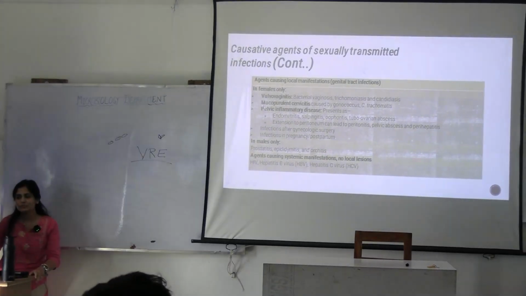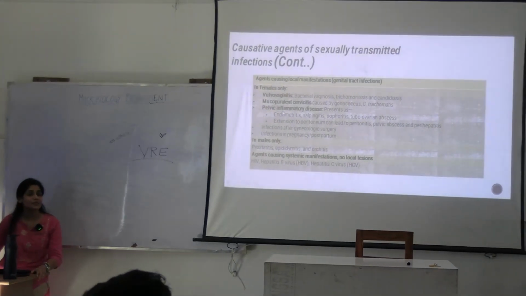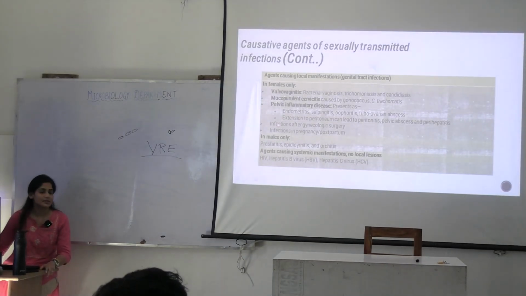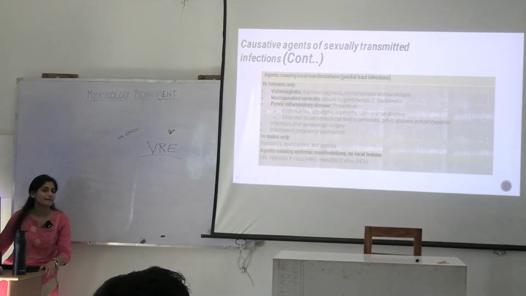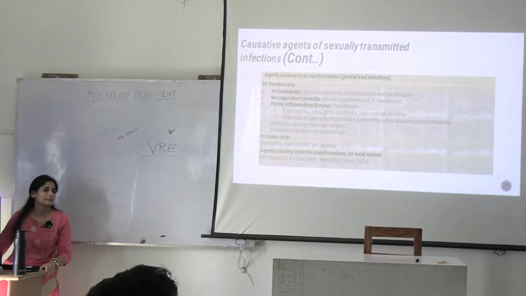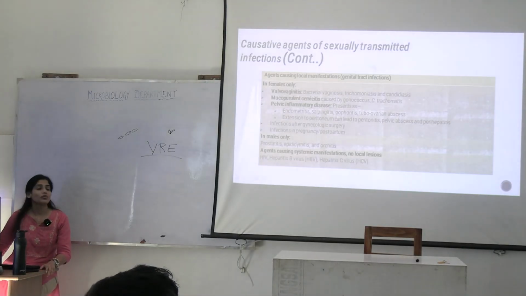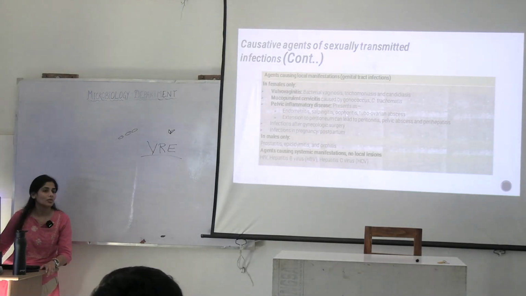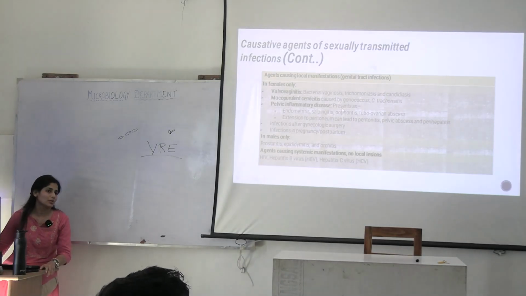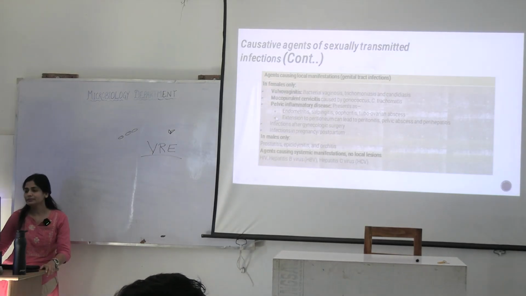Then PID. What is PID? As the name suggests, pelvic inflammatory disease. So whatever pelvic organs are there, what are there? Endometrium. Endometrium is internal lining of the uterus. Then salpingitis, oophoritis, ovaries. So all of these are involving female reproductive tract, right?